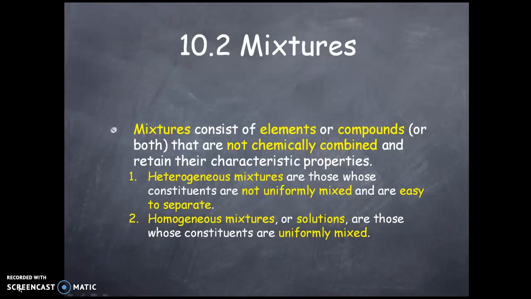But we are not calling it a chemical compound, because the salt water will have the look of water and the taste of salt. So we know that a compound should not have any similarity to its constituents, such as salt or water. But the salt water has these two properties, same as the constituents. That's why we are not calling it a compound, but we are calling it a mixture.